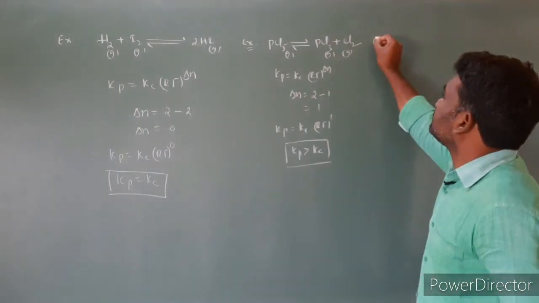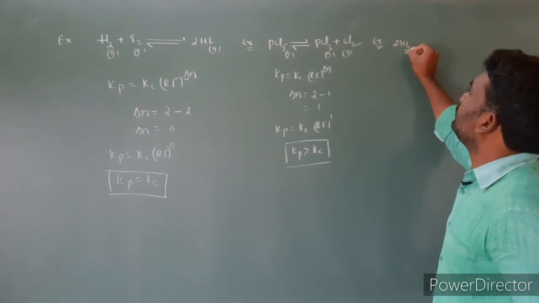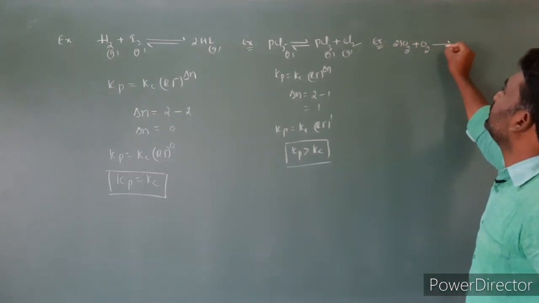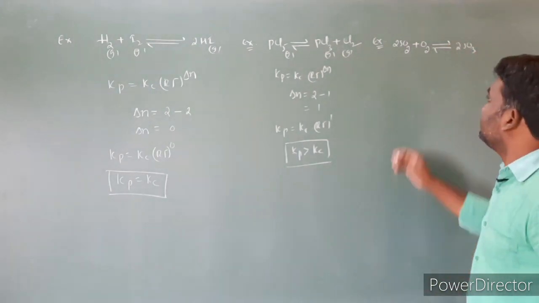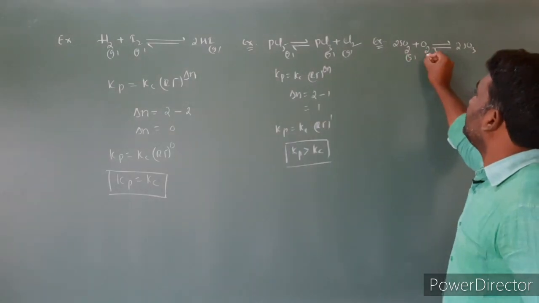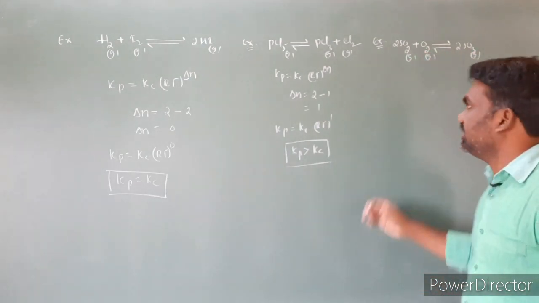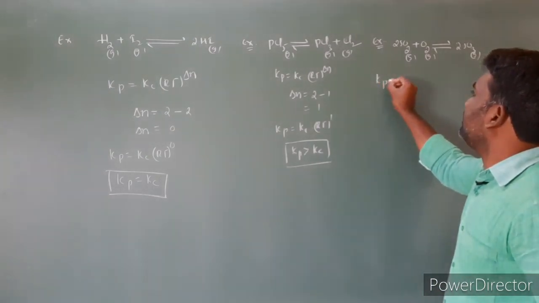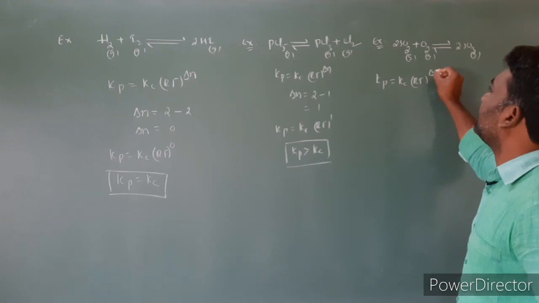Next, another example I am taking: 2SO2 plus O2 gives rise to 2SO3. In this case, all the reactants and products are in the gaseous state. Then Kp is equal to Kc into RT power delta n.